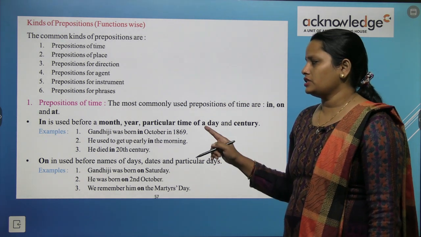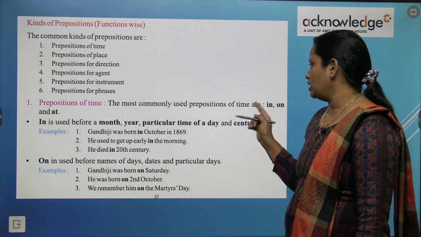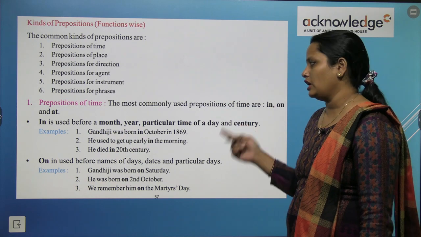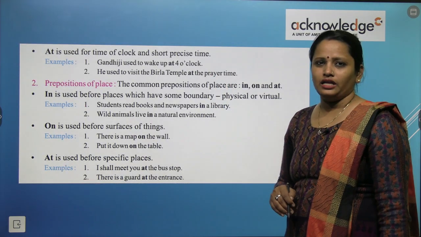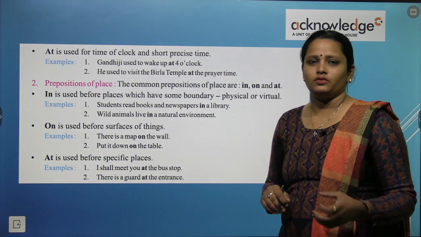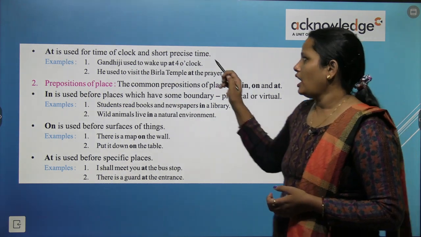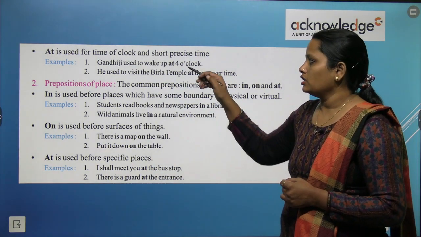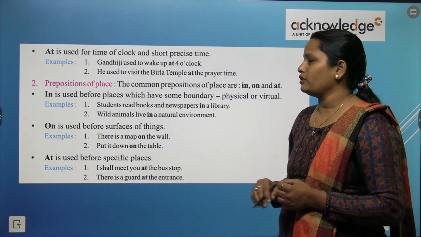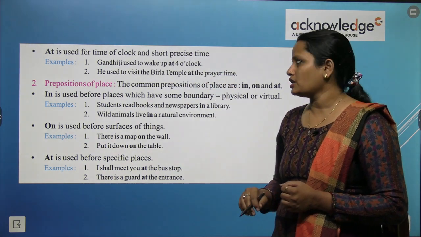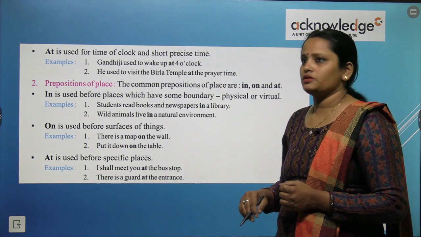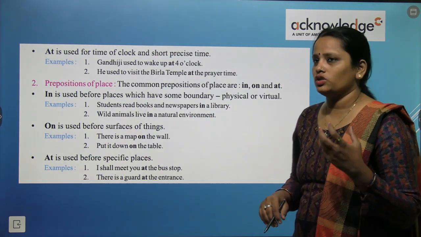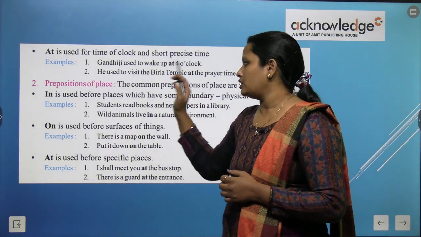So here we can see preposition of time कौन कौन से होते हैं: in, on and at, और ये जो है किन चीजों के साथ use करना है that we are learning. Next is at. At is used for time. टाइम के लिए हम at यूज करते हैं, and short precise time, छोटे टाइम के लिए भी हम at को यूज करते हैं. For example, Gandhi ji used to wake up at 4 o'clock. So here we have used at. Used to visit the Birla temple at prayer time. So again here at is used for a particular time. कौन सा टाइम है? प्रेयर टाइम की बात हो रही है.